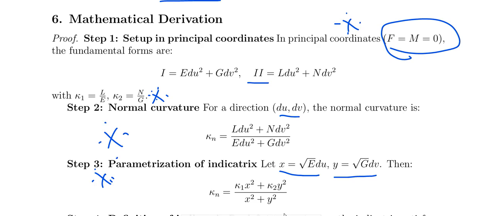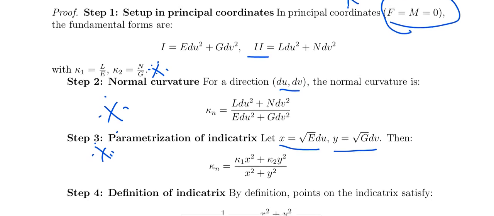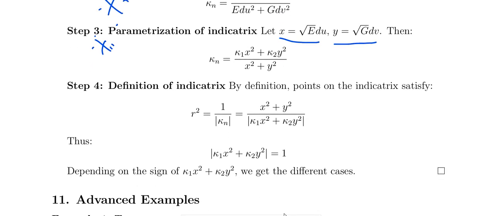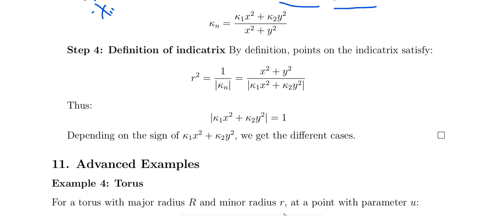And in the parameterization formula, the normal curvature is defined as kappa 1 x square plus kappa 2 y square divided by x square plus y square. By the definition, points on the indicatrix satisfy r square equal to 1 by kappa n, that is, x square plus y square divided by kappa n, as we know. If we take the reciprocal, we get this one.